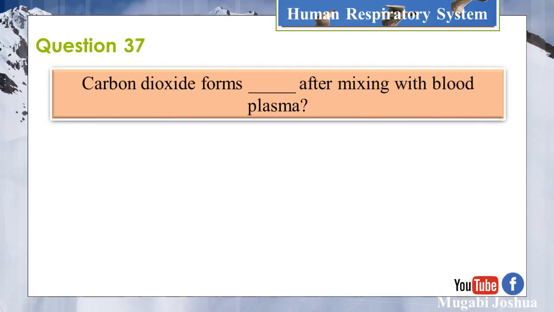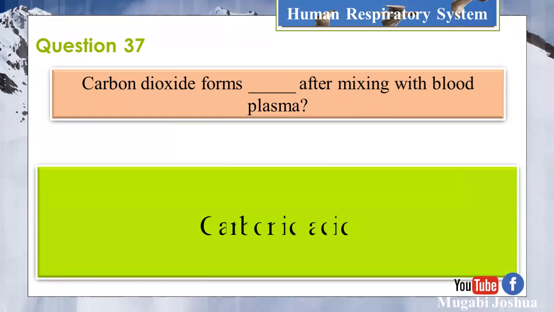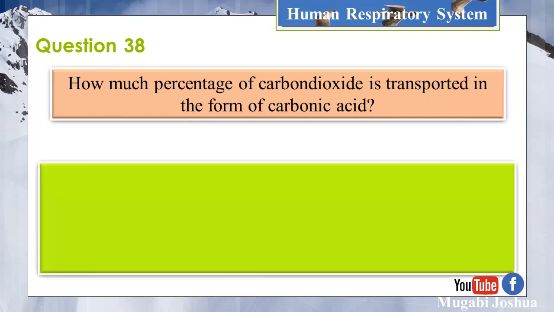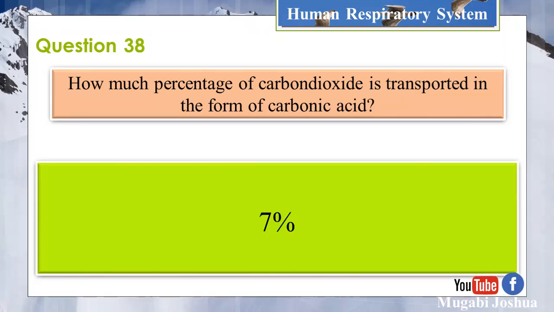Question 37. Carbon dioxide forms dash after mixing with blood plasma. Carbonic acid. Question 38. How much percentage of carbon dioxide is transported in the form of carbonic acid? 7%.